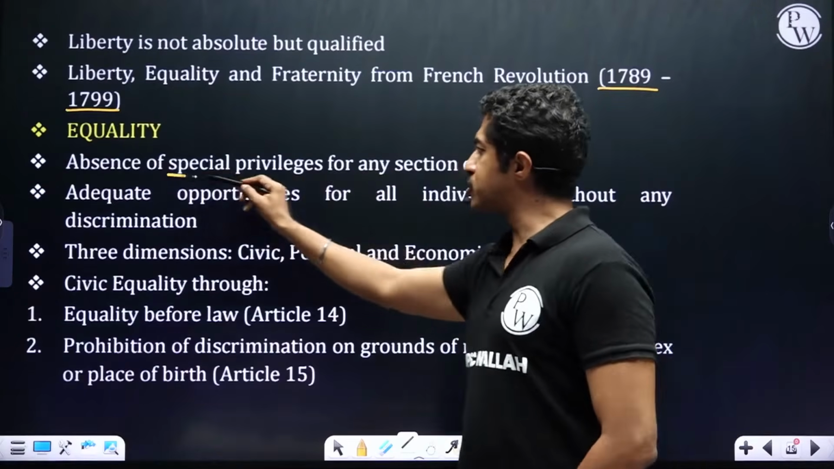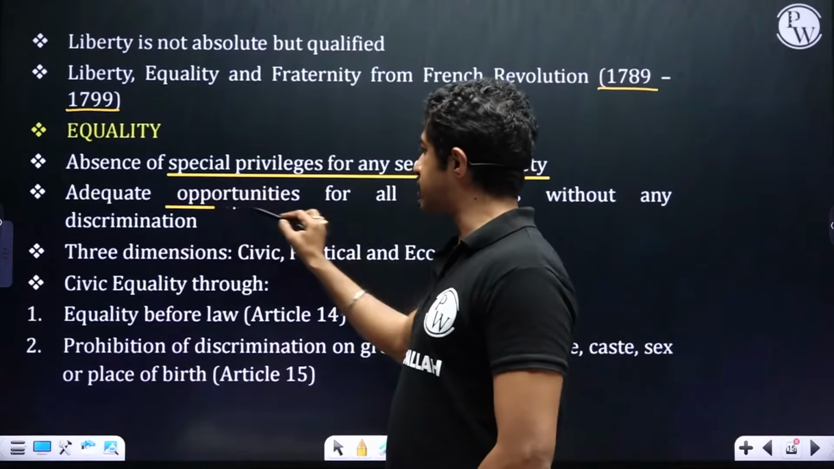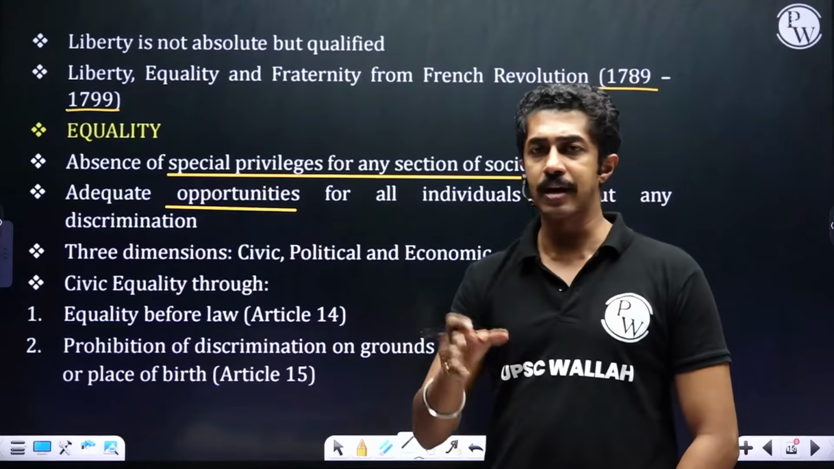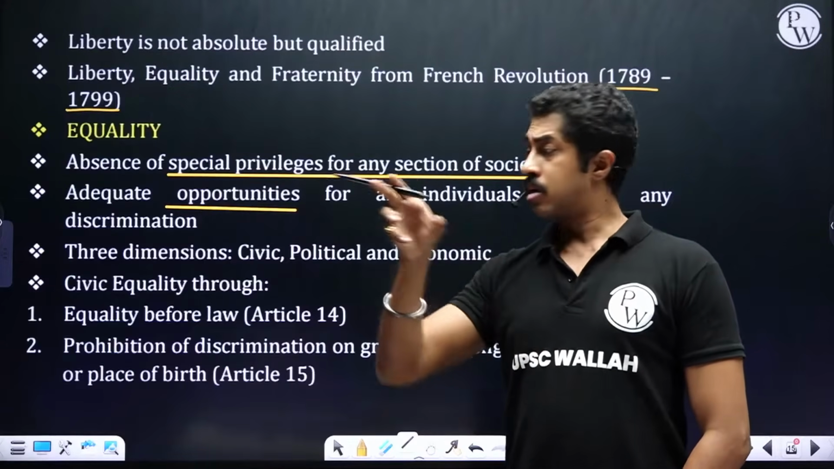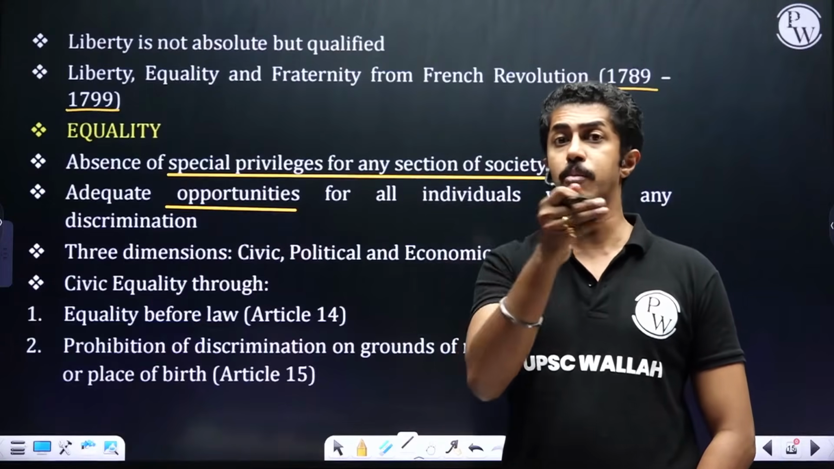Absence of special privileges for any section of society. Adequate opportunities for all individuals without any discrimination. Nobody is going to get any special preference. Then adequate opportunities will be there for everyone. Now some of you might be asking, what about reservation?